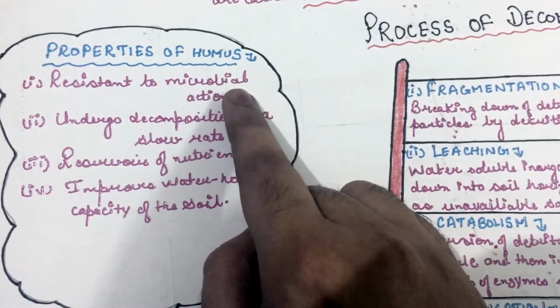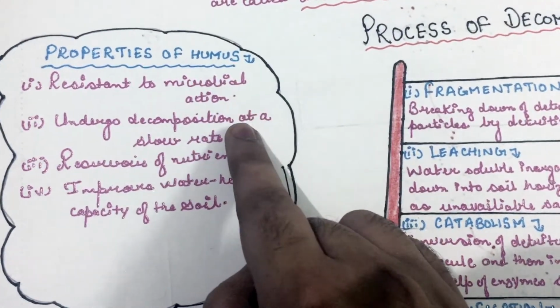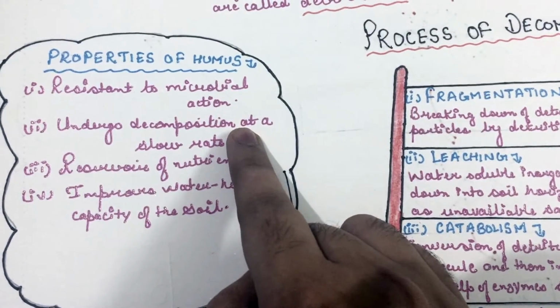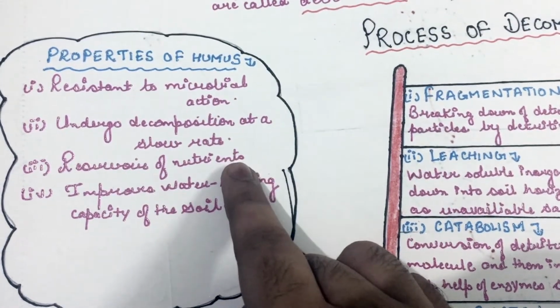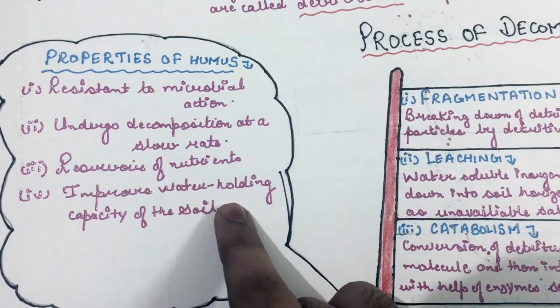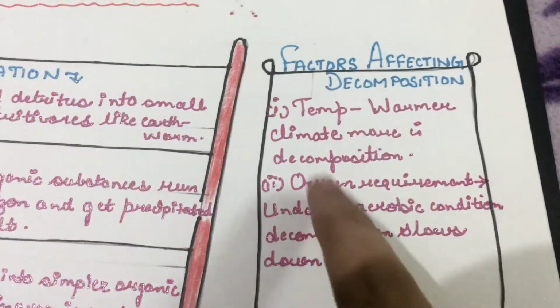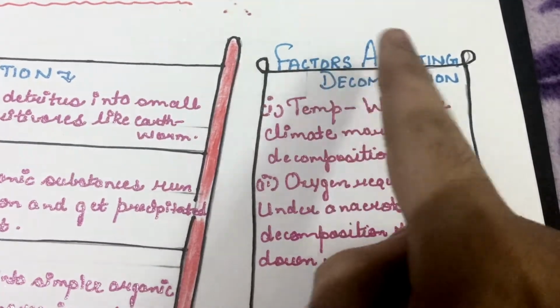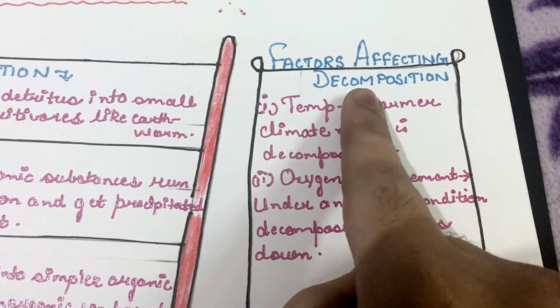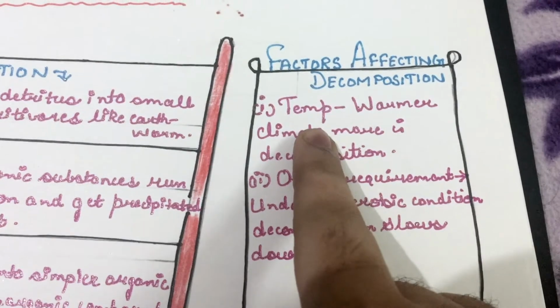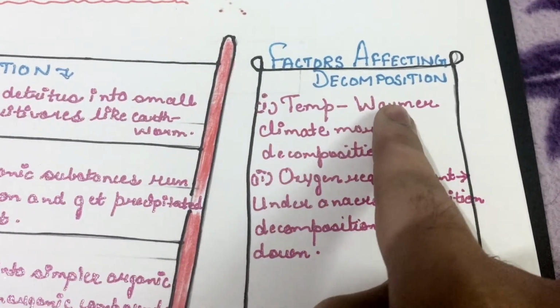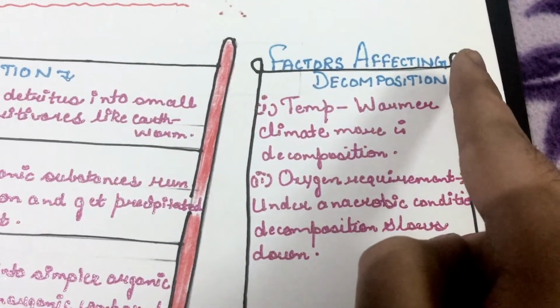It is resistant to microbial action. It undergoes decomposition at a slower rate. It is the reservoir of nutrients and it improves the water holding capacity of the soil. Let us look at the factors which affect decomposition. Number one is temperature. Warmer the climate, more would be the decomposition.